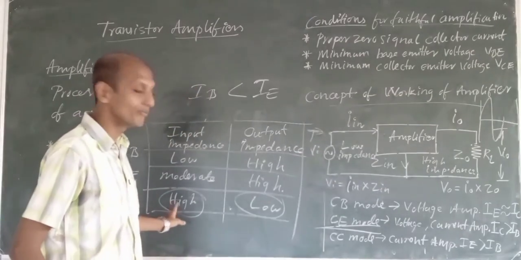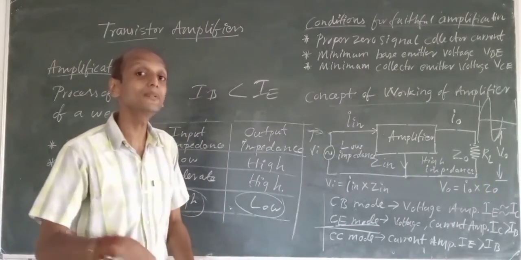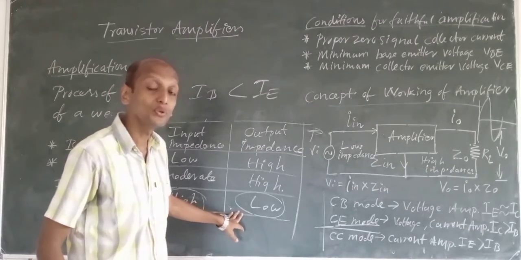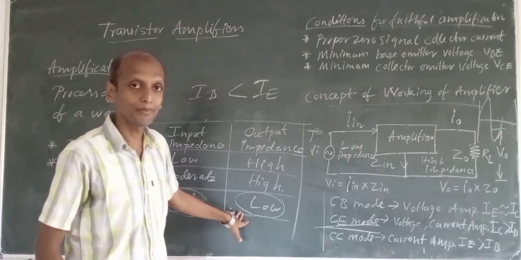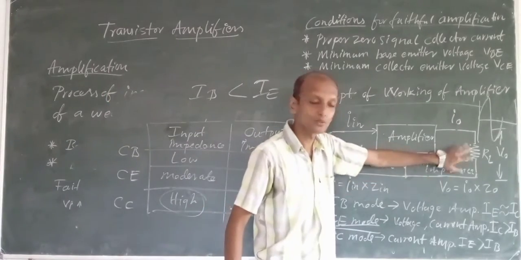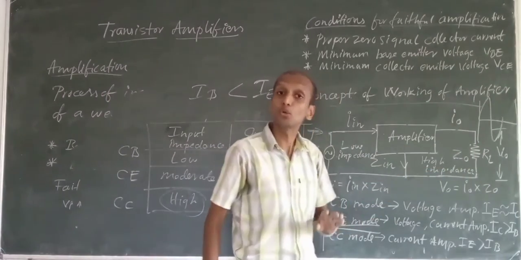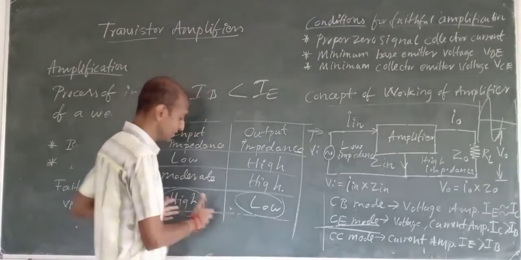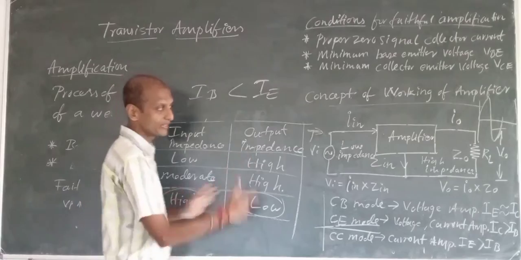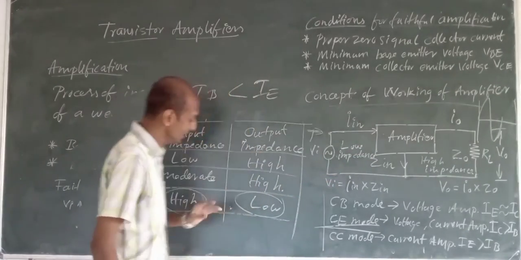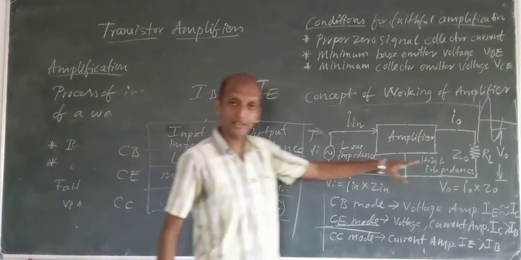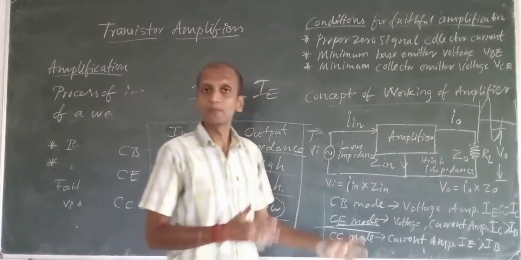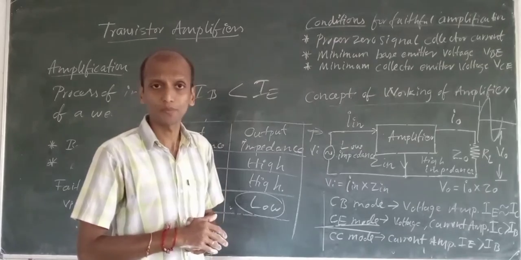With low output impedance, the voltage drop will be lower than that of your input, correct or not?